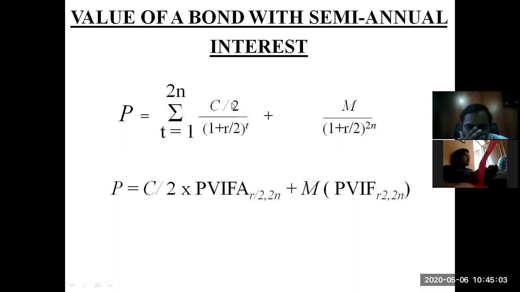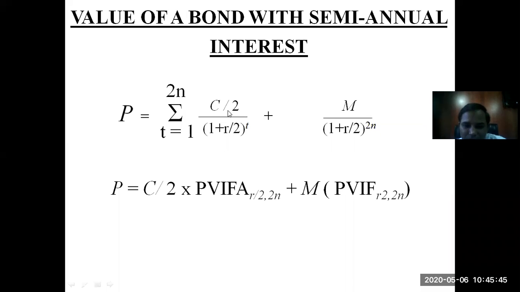See, the company does not pay you 12% every time. The company is supposed to make your payment of 12% one time in a year. Now, if the company is making payment two times, that means the semi-annual interest bond, it is supposed to be divided by 2. If it is a quarterly interest payment, then it is supposed to be divided by 4. The total amount of coupon will not change. The total amount of coupon per year is going to remain as it is, that is 12% of 1000 rupees. I am taking the example from the previous example calculated. Plus maturity, that is the maturity value.